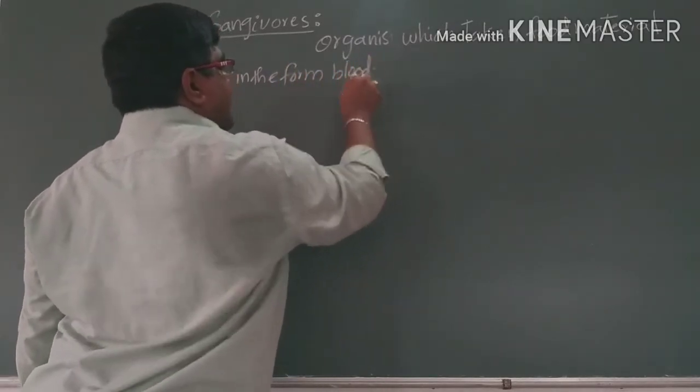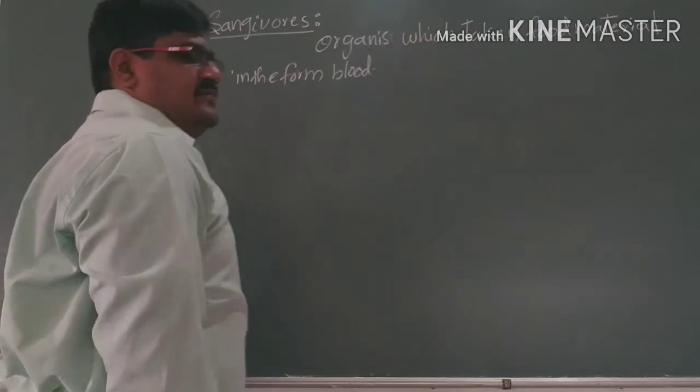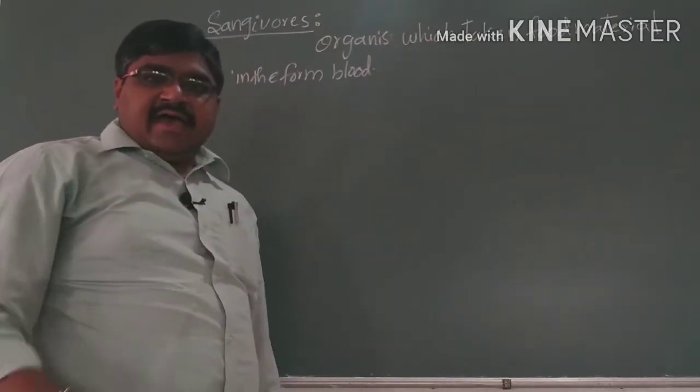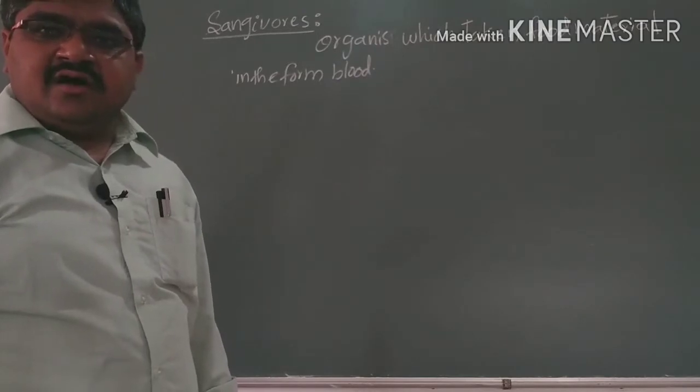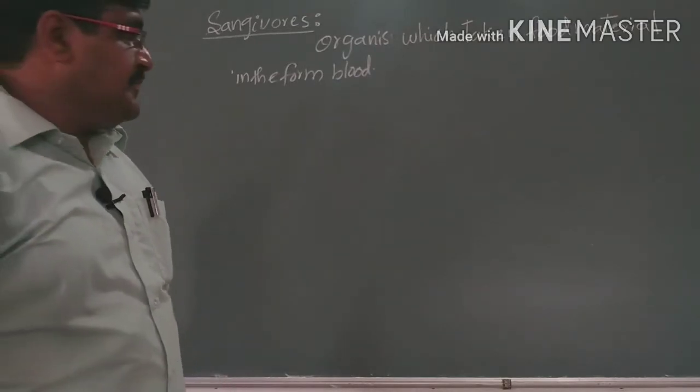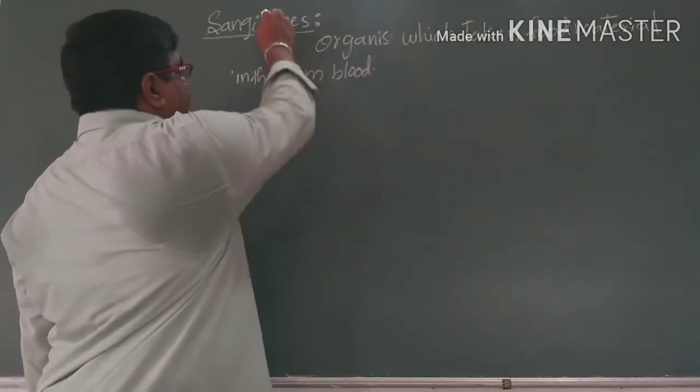Sangui means blood. That means the organisms which take blood as a food material. Such types of organisms are called sanguivorous.